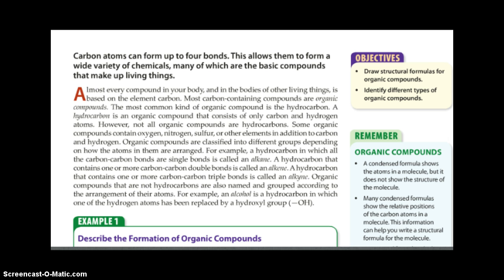A hydrocarbon that contains one or more carbon-carbon double bonds is called an alkene. And again, it can have a different prefix like propene or butene or octene, depending on how many carbons, but it always has that -ene when you have a double bond. A hydrocarbon that contains one or more triple bonds is called an alkyne. Organic compounds that are not hydrocarbons are also named and grouped according to the arrangement of their atoms. For example, an alcohol is a hydrocarbon in which one of the hydrogen atoms has been replaced by a hydroxyl group, or in other words, there's an OH attached to it.